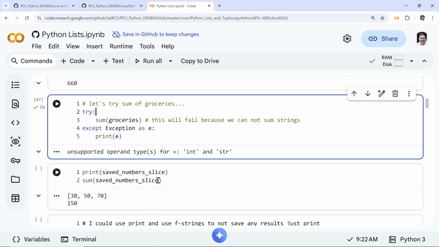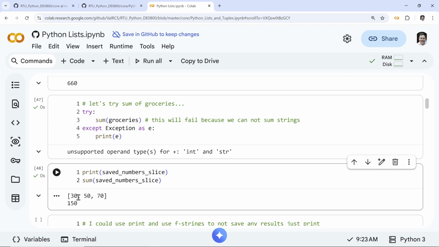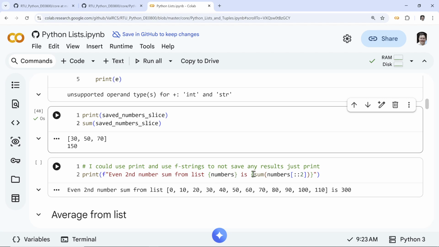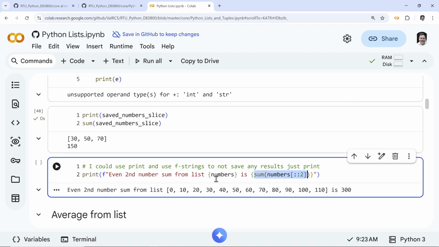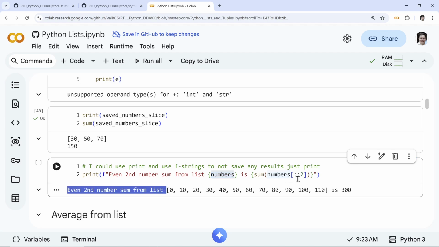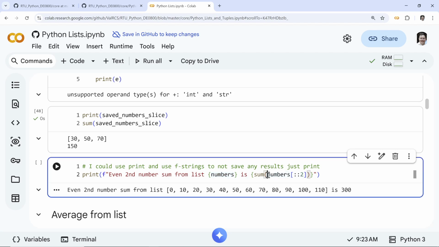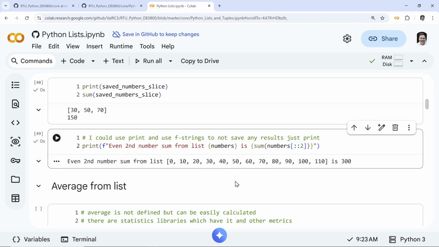So print the saved number slice, right? We can sum that, right? 30, 50, 70, right? That sums. So now we can use print and f-strings to show any results. For example, again, a reminder with f-strings, I can do whatever I want here, right? So I can print the list. Again, f-strings, pretty much formatted strings, will print this whole list, right? And it will sum every second number. So this is basically every second number, right? So that would be 10, 30, 50, 70, 90, 110. You have to trust me, but you can try it yourself. This is 300. So now you may say, okay, how about average?